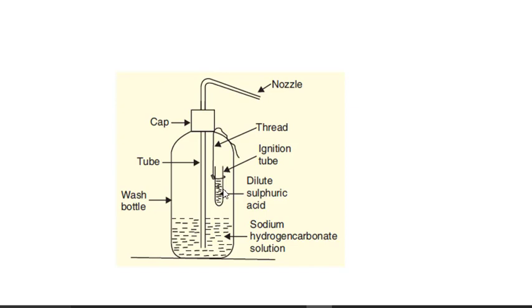When the knob of the fire extinguisher is pressed, the sulfuric acid mixes with sodium hydrogen carbonate solution to produce a lot of carbon dioxide gas. The pressure of this carbon dioxide gas forces a stream of liquid to fall on the burning substances. The carbon dioxide gas forms a blanket around the burning substance and cuts off the supply of air to the burning substance. Since the supply of air is cut off, the process of burning stops and the fire gets extinguished.